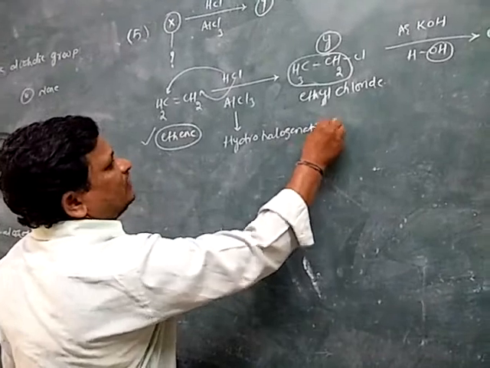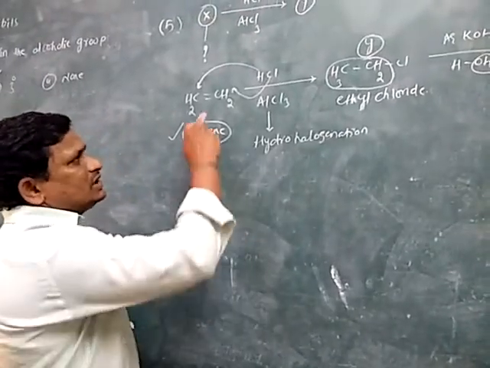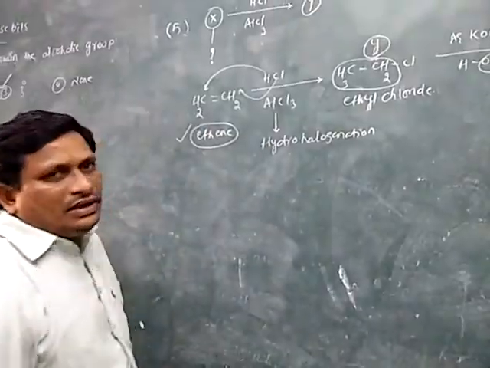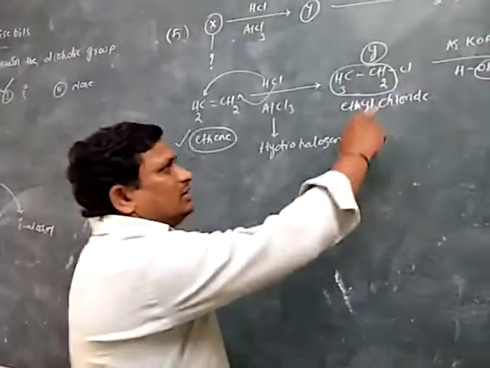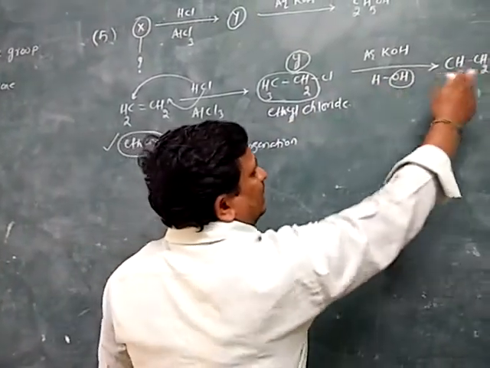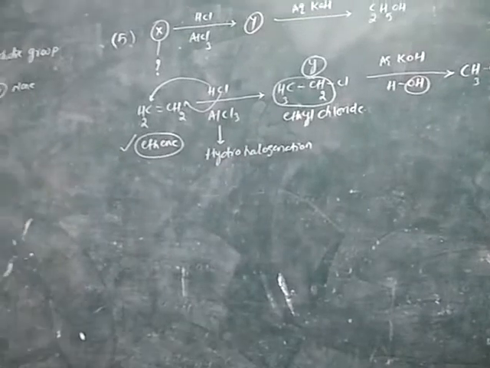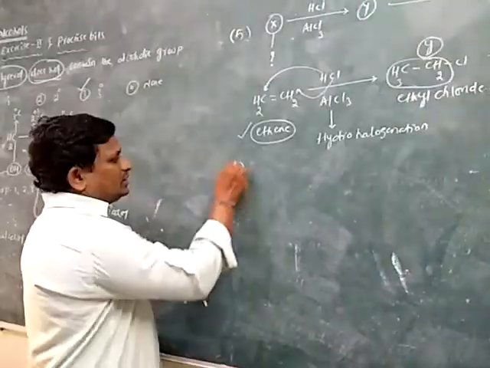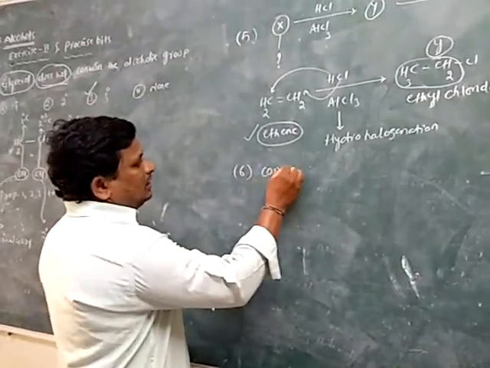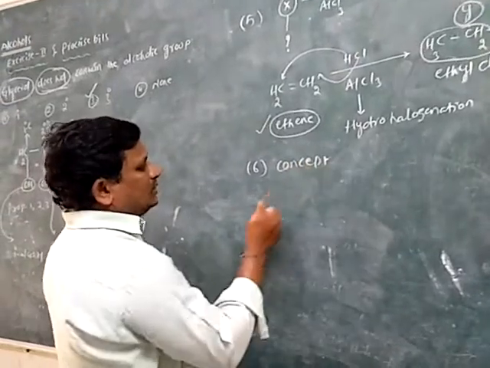Halogenation means addition of hydrogen and the halogen. So that alkene is converted into the alkyl chlorides. On hydrolysis of the alkyl chlorides, it gives the corresponding alcohols. Corresponding bit, it is the concept bit, or conceptual bit.